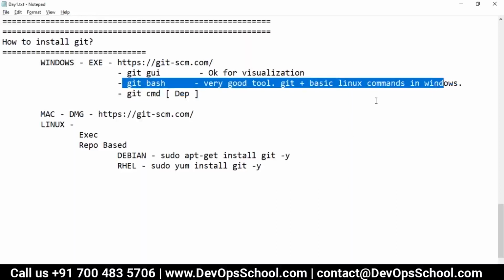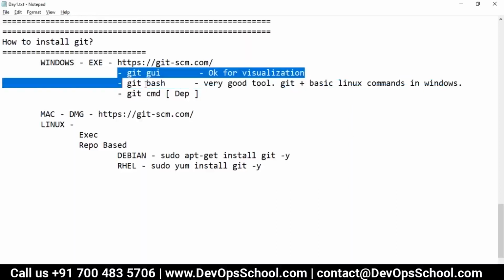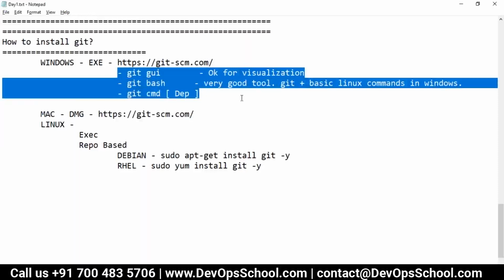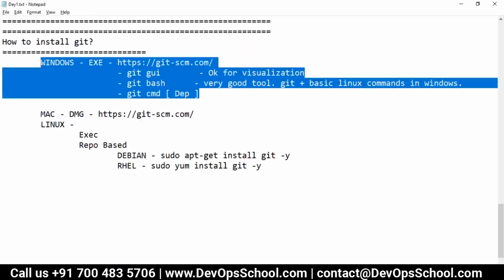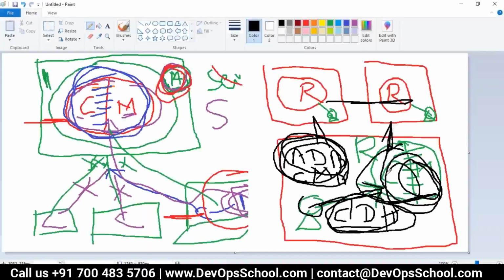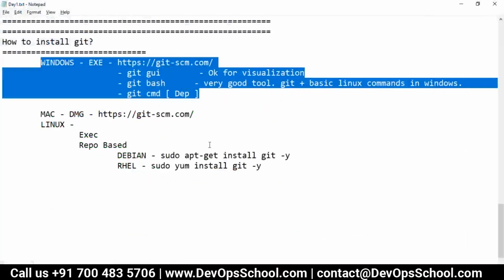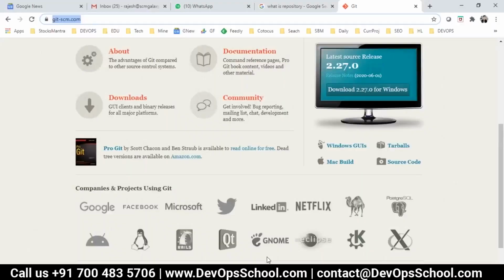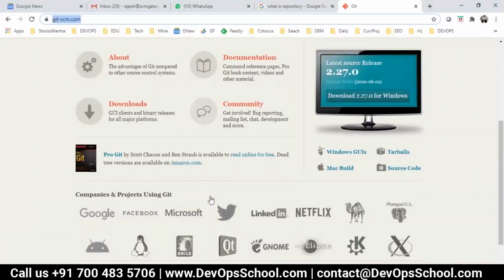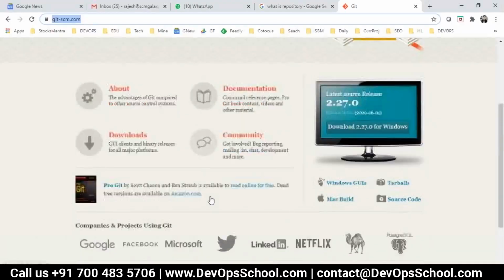Now the question is, is this the only tool we have to work with Git? Is this the only tool we have to install on my laptop to manage this repository? The answer is no. You need Git as a command line tool, but there are so many clients. If you look at this, please read this.